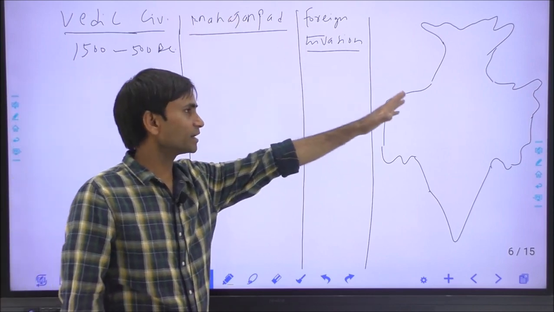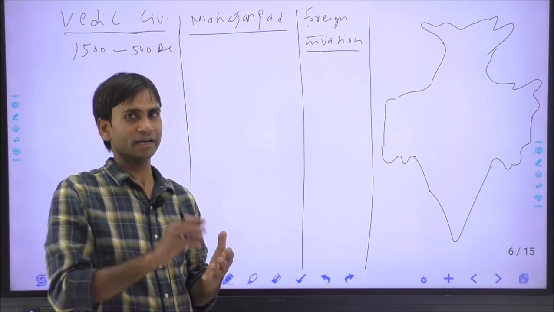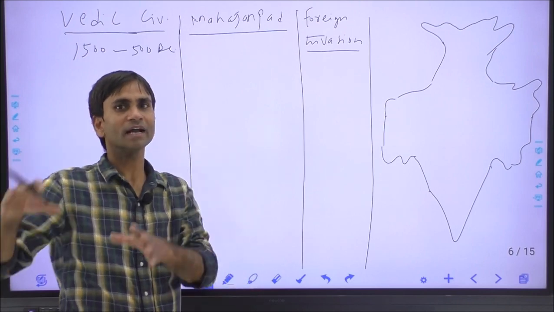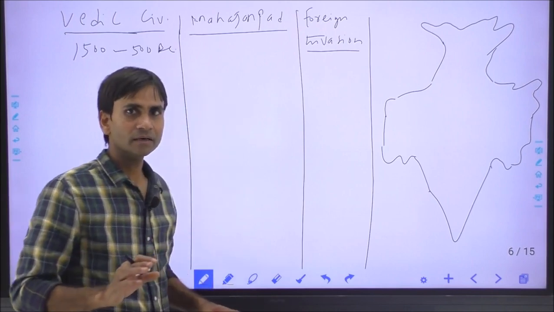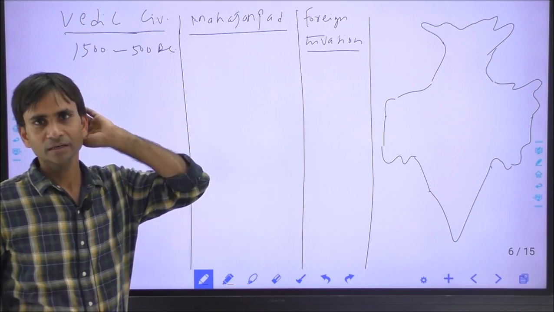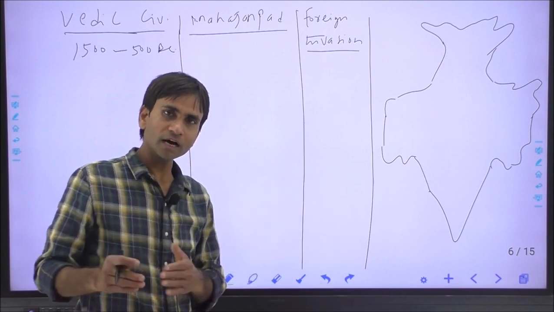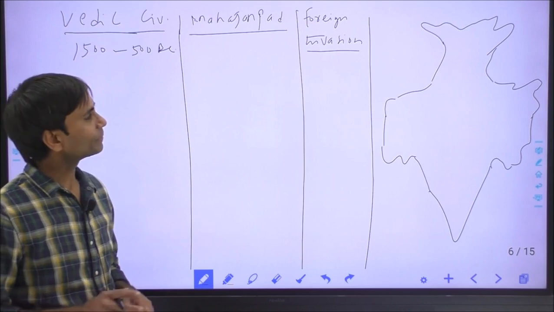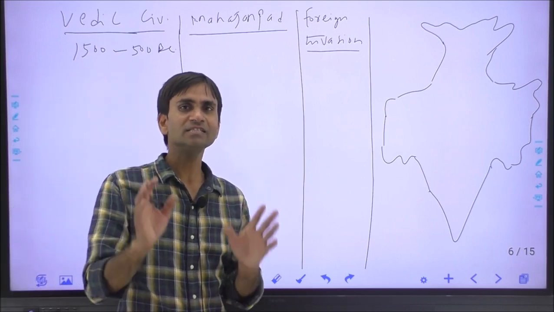Before entering India, they divided into different branches, and 5 branches of Aryans made their unity with the non-Aryans, the original Indians. There was a group of 10 kings, and the most important Aryan leader was Sudas. King Sudas defeated all these 10 kings, and this is called the Battle of 10 Kings in Indian history. The battle was fought on the bank of the Ravi river, whose ancient name is the Parushni river.